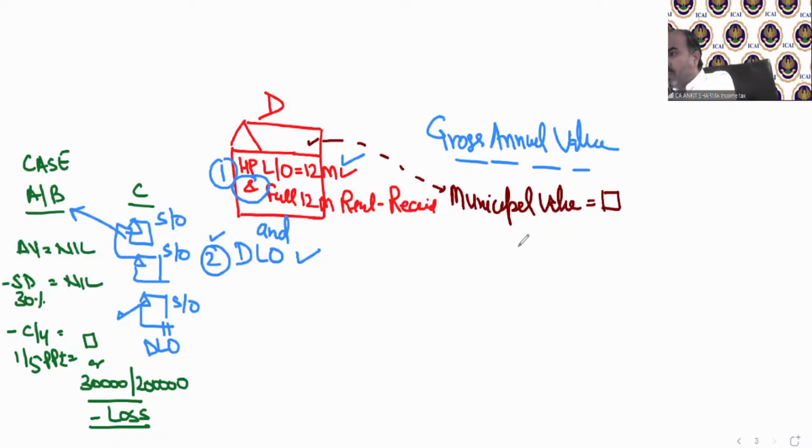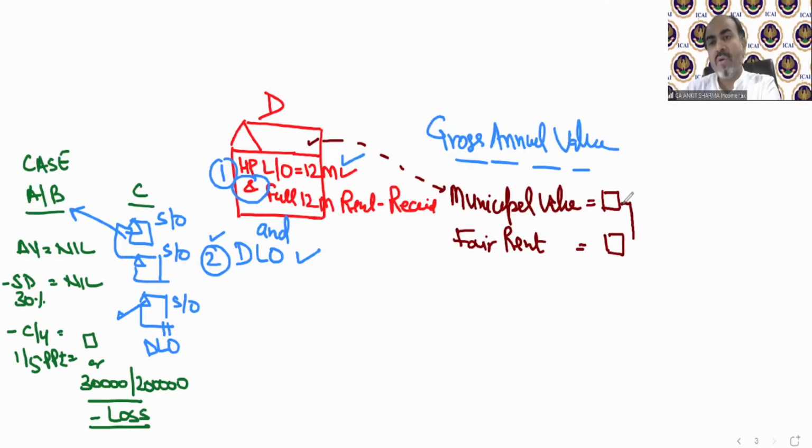So the municipal value will be given in the question, whatever it is, kindly write it down. Then there will be one more value that is called fair rent of that property. Fair rent, as the name suggests, is the market rent of that property. That is also given in the question. Do not worry, everything will be given in the question when it is about numericals. You just need to know the process, the provision, where and how we should put it in the question. So there will be two values given in the question. Initially, you need to take municipal value and fair rent.